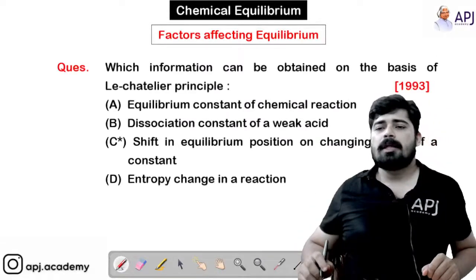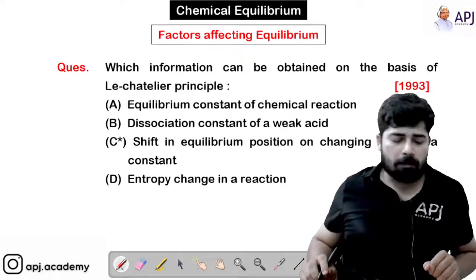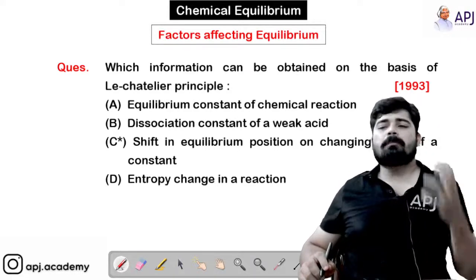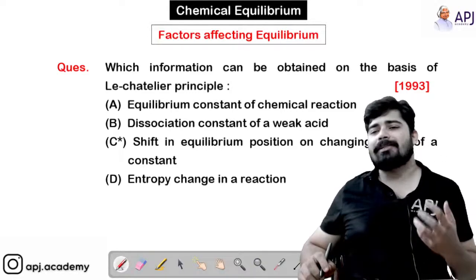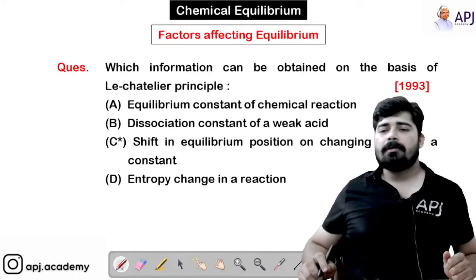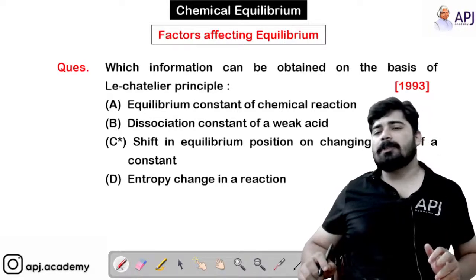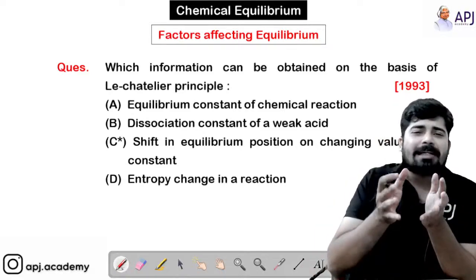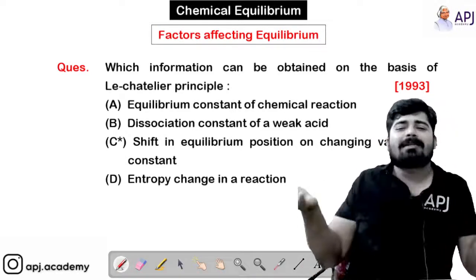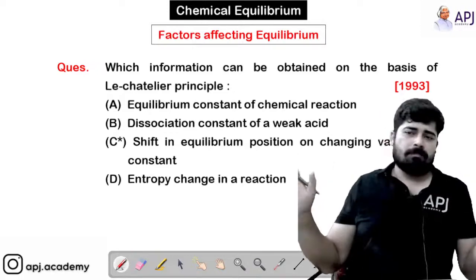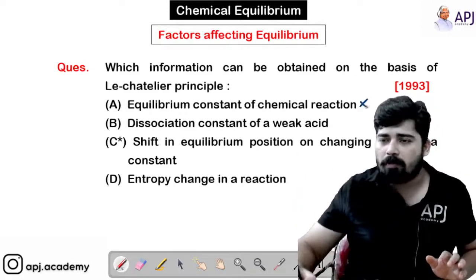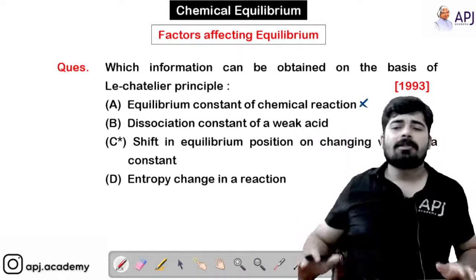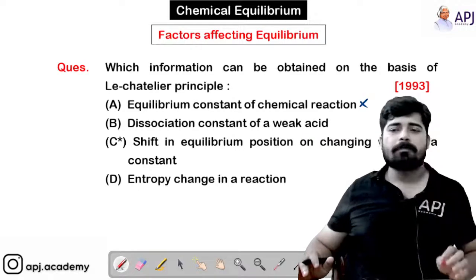Right? Now, let's take a problem. Question: Which information can be obtained on the basis of the Le Chatelier principle? There are four options. The very first option is the equilibrium constant of a chemical reaction. Did the Le Chatelier principle tell you anything regarding the equilibrium constant? No. So that is a wrong statement. A big no. Le Chatelier hasn't told us anything regarding the equilibrium constant.